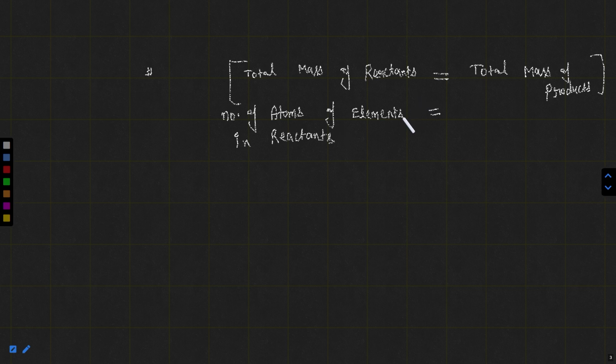Number of atoms of elements in reactant side will be equal to the number of atoms of elements in product side.